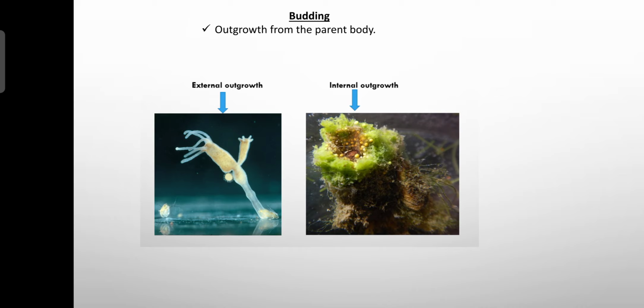So now I will just summarize the budding here. Budding means it is a process of outgrowth from the parent body. You can find the two types of the budding here. External budding, where you can find a small outgrowth from the surface of the body. Example, hydra, as well as the potato also.